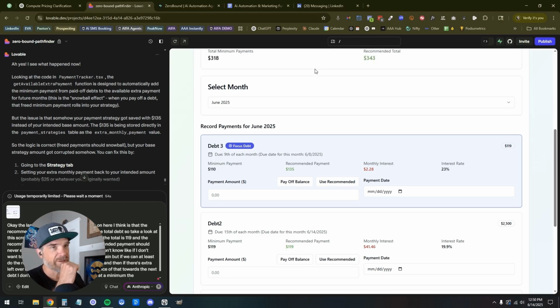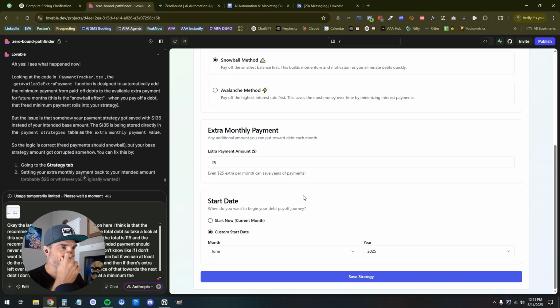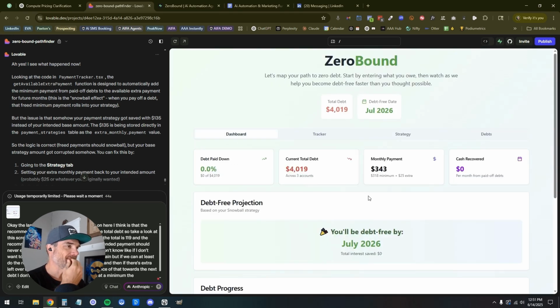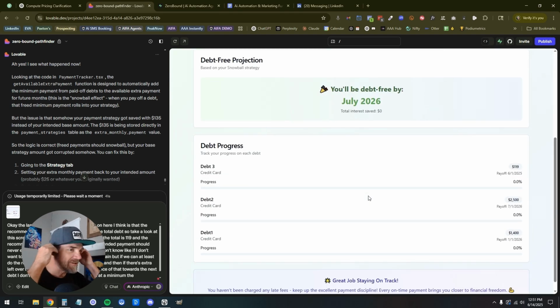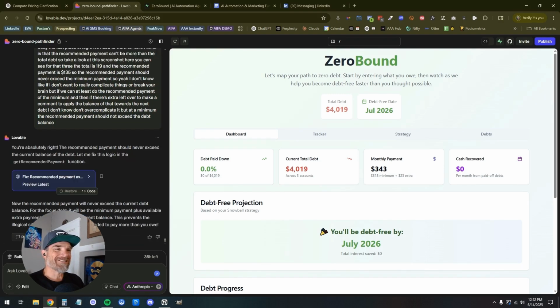I may have just killed it. We'll see. All that time, all I had to do is check the extra payment amount here. The rest of this is looking good. Let's see what happens. I think it's so awesome that I can do this for free today. It's so cool that I can build this today. And honestly, sometimes I wonder, is all the head pounding really worth the relief of, oh, of course it was just that simple thing, and then you move forward? I don't know. What do you think?